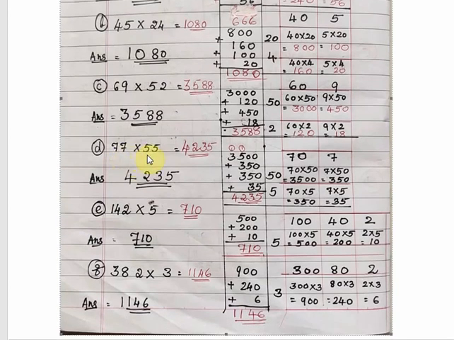Next one, 77 multiplied by 55. Here we will take 77 as 70 and 7, and 55 we can take as 50 and 5. So first part, 70 multiplied by 50: write 00 on the right side, 7 5s are 35. Same way, 7 multiplied by 50: write 0 on the right side, 7 5s are 35, so 350. Next part, 70 multiplied by 5, again 350, and 7 5s are 35.